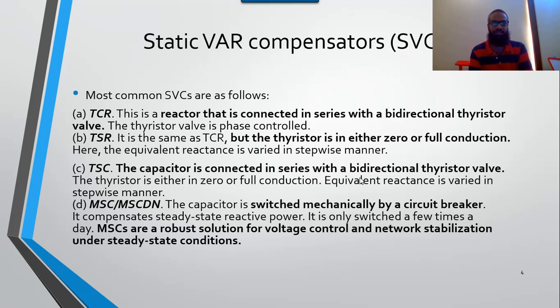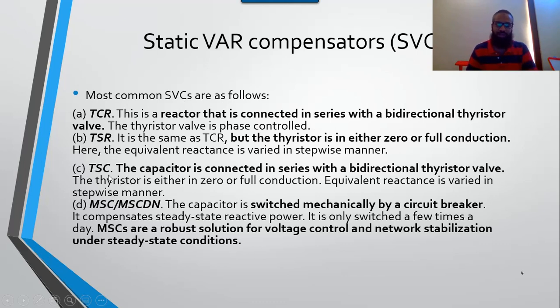The major difference between TCR and TSR is that we can control the reactive power continuously by using TCR, so we can produce any quantity of reactive power. But in the case of TSR, we have just two states, one is on and the second one is off. We cannot control each and every value of the reactor, but we can just switch the system on or off by using TSR.